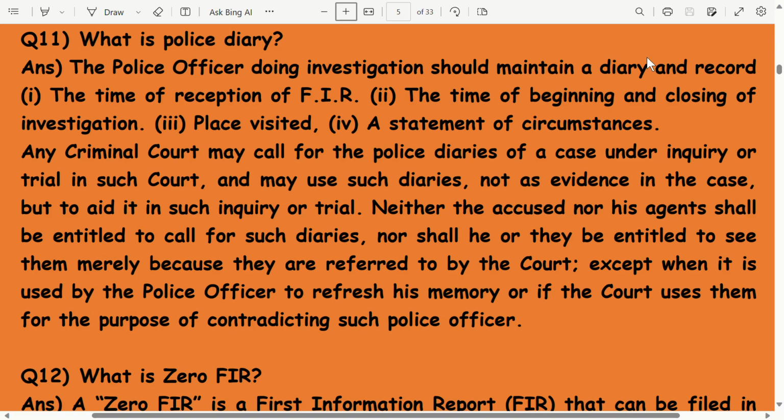Neither the accused nor his agent shall be entitled to call for such diaries, nor shall he or they be entitled to see them merely because they are referred to by the court, except when it is used by the police officer to refresh his memory or if the court uses them for the purpose of contradicting such police officer.